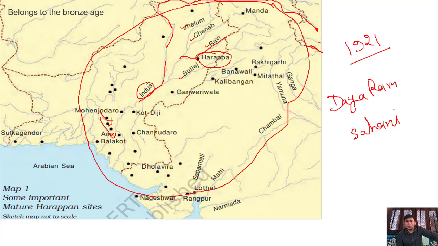Near the Indus river, a lot of urban areas were established in the Harappan civilization. So this complete civilization is known as the Indus Valley civilization. And in this Indus Valley civilization, the first site or first urban area found was Harappa by Dayaram Sahni in 1921. That's why this Indus Valley civilization is known as the Harappan civilization.